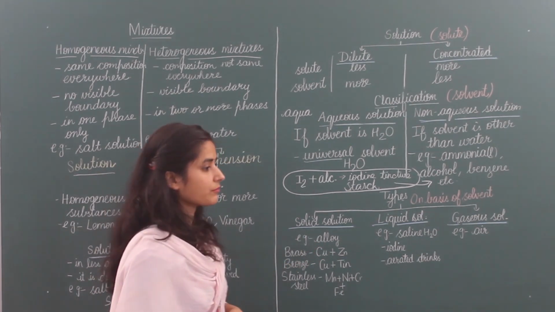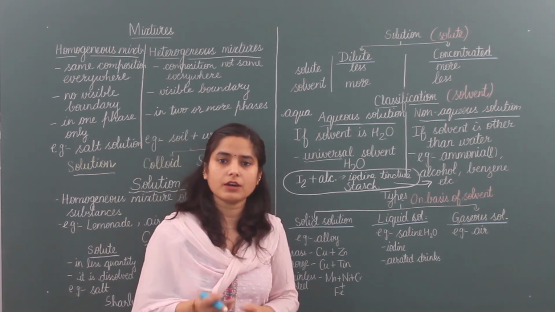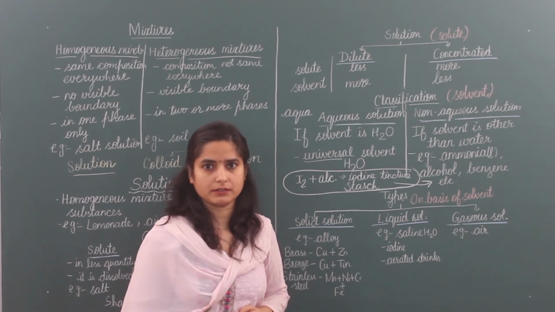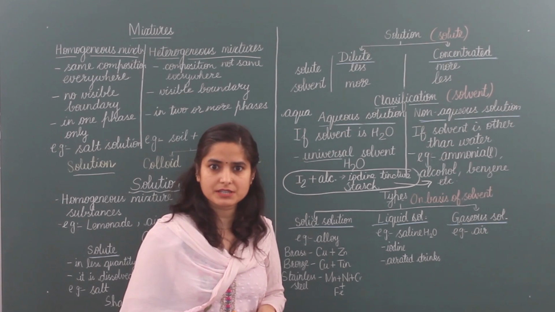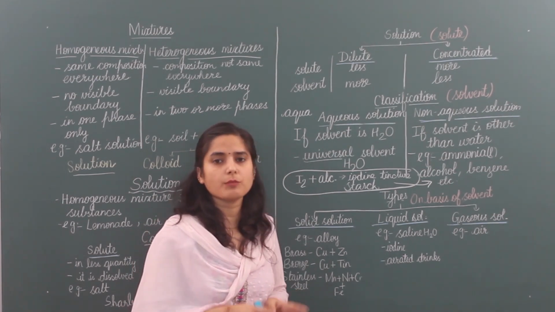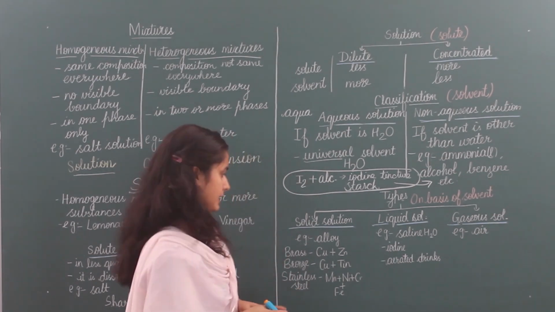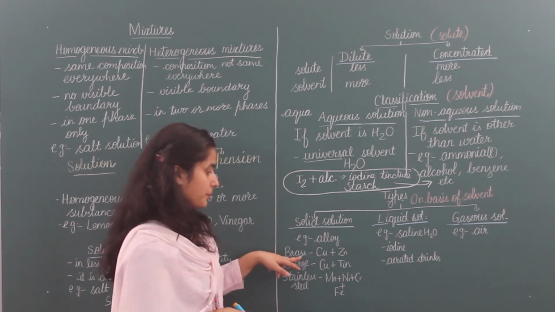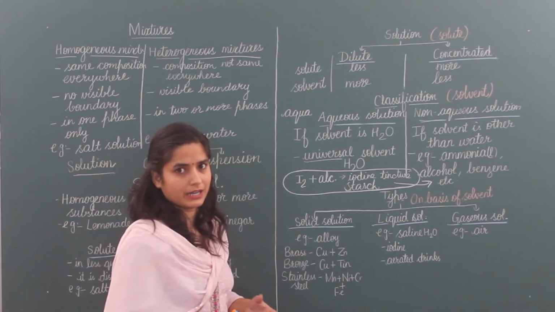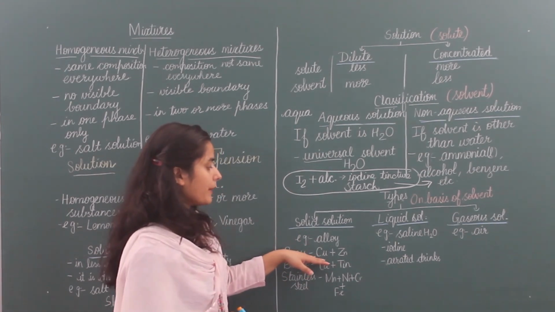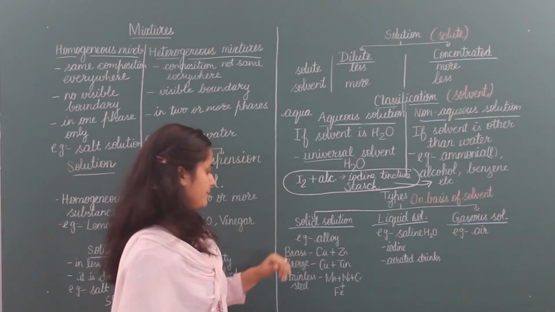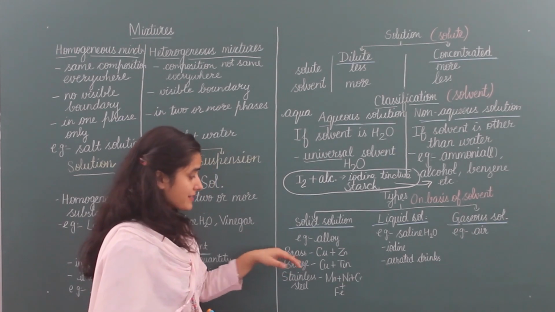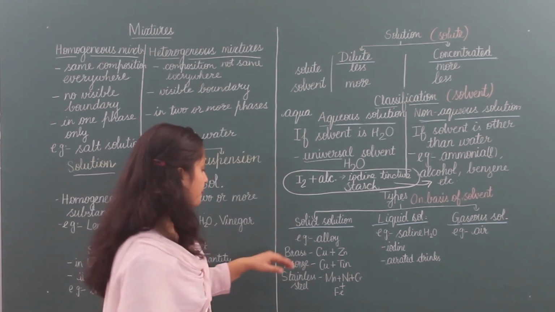Alloys are made when we add metal with metal or metal with non-metal. It is made to improve the quality of the substance and prevent it from corrosion or rusting. Example, brass. Brass is a yellow colored substance. When zinc is mixed with copper, then brass is made. Brass is also called pittal at home.